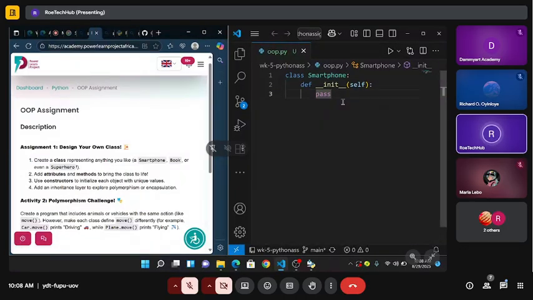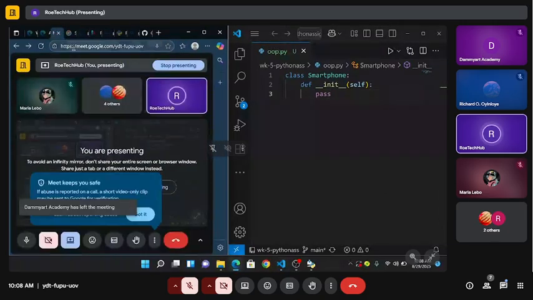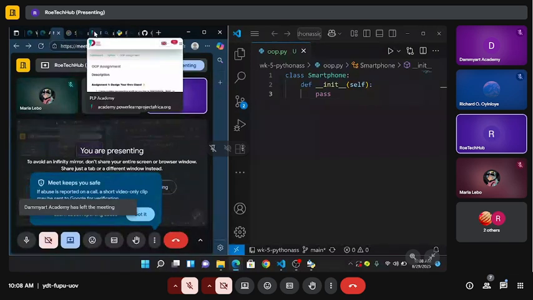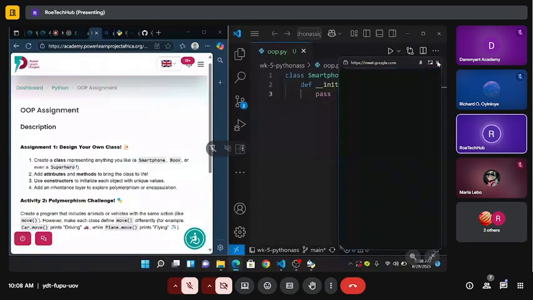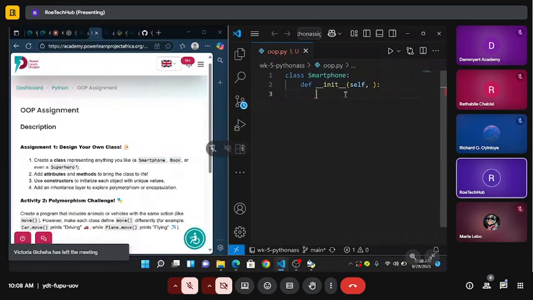But actually, there's something to worry about because let me make sure I'm still connected. Yes, I'm still connected. So we have to jump and pass. So def, so now that we've defined it, I'm going to add a comma and then this is where I will give it all my attributes.